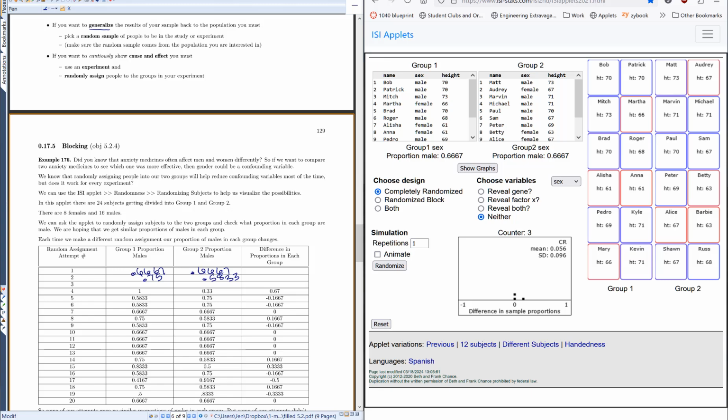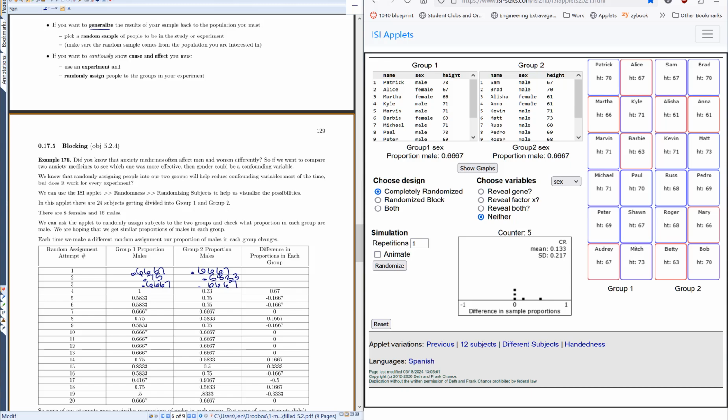Okay, let's randomize again. Okay, so this time it looks like 1, 2, 3, 4, 5 females were in the first group and 3 females were in the second group. Oh wait, no, sorry, it's 4 and 4. So my proportions of the males are 0.667, 0.667. And I could just keep doing this, and every time I randomize, I get a different one. So this time, notice now there's only 1 female in this first group, or the proportions of males is 0.9167, and the proportion in the other group is 0.4167. So that's quite different. And I could keep randomizing.